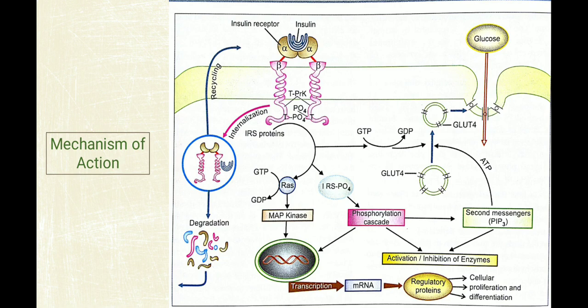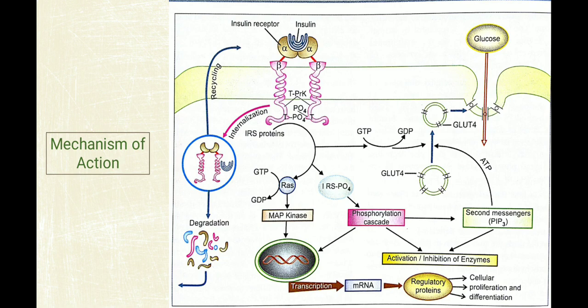Now what is the mechanism? We have been through the JAK-STAT and tyrosine kinase receptor in general pharmacology. We are not going to learn deeply about that, but when there is insulin, it will act on the insulin receptor. The insulin receptor with insulin will be internalized, and the internalized receptor ultimately acts on and activates the GLUT4.